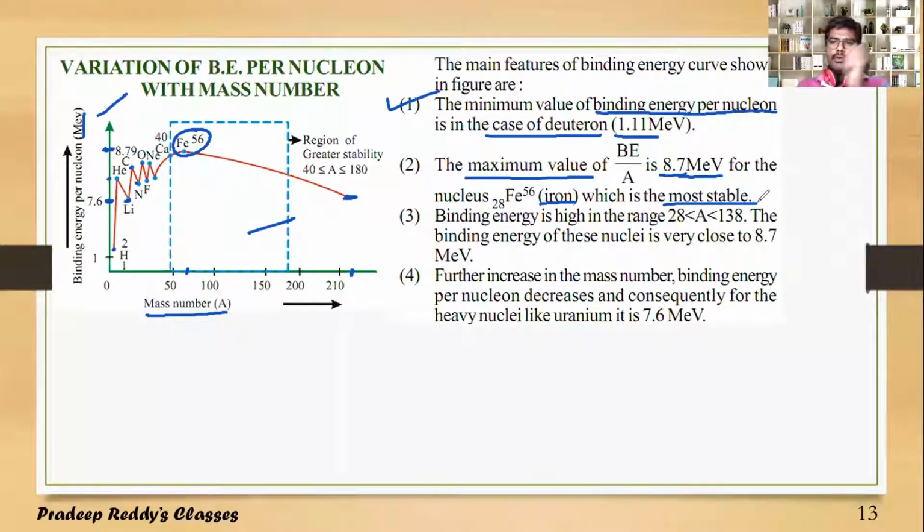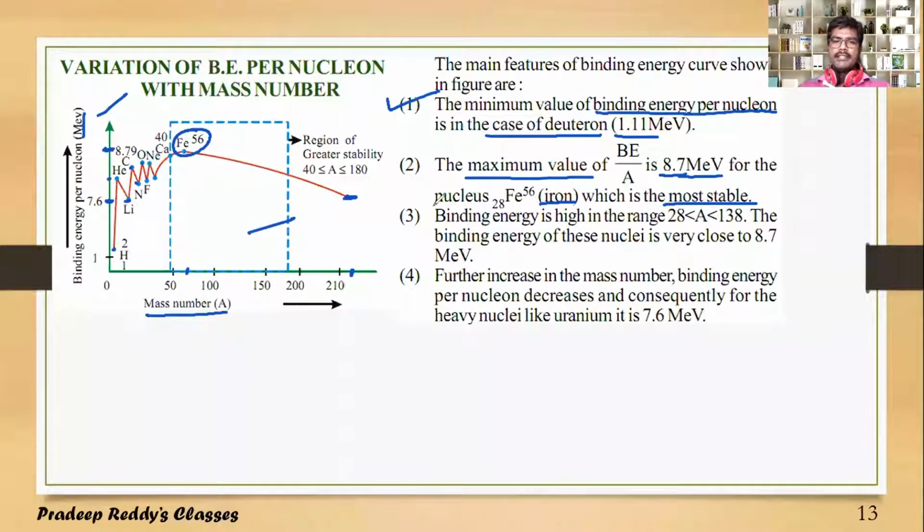So in order to pull one nucleon from iron, you need to provide an energy of 8.7 million electron volt. Unless that, you cannot drag a proton or a neutron out from the nucleus. So it is the most stable element in the periodic table.